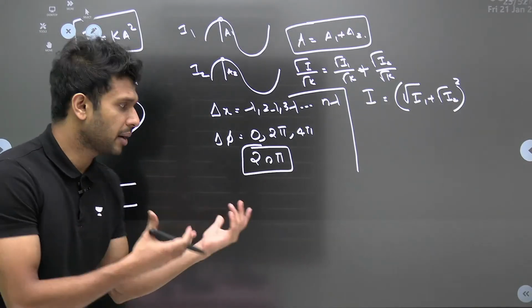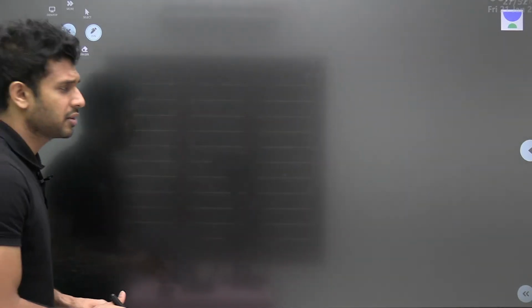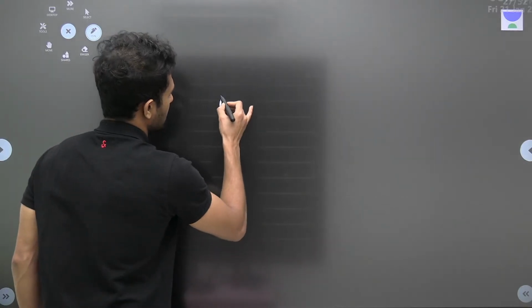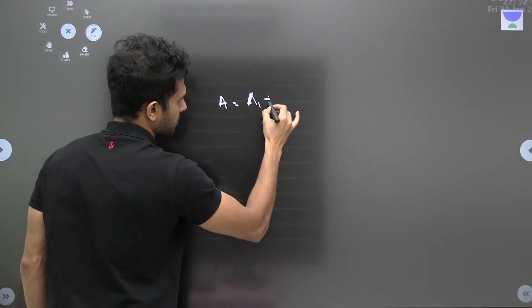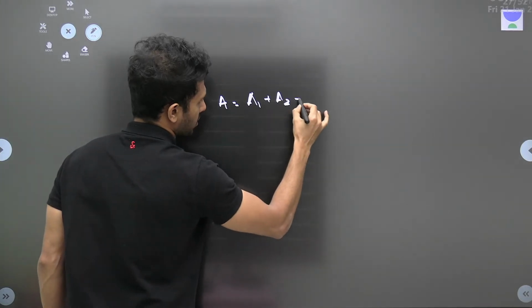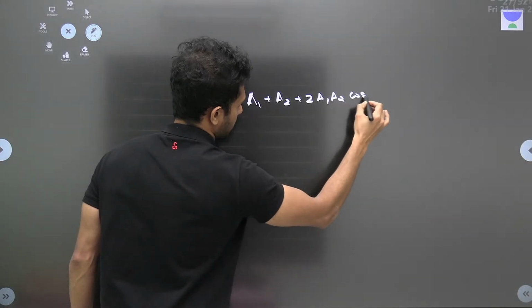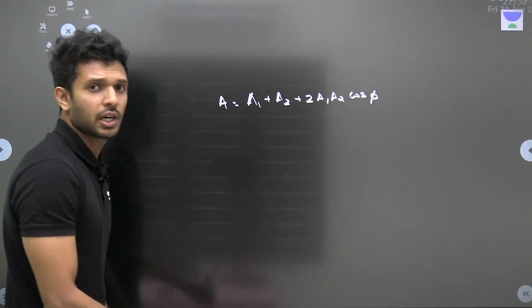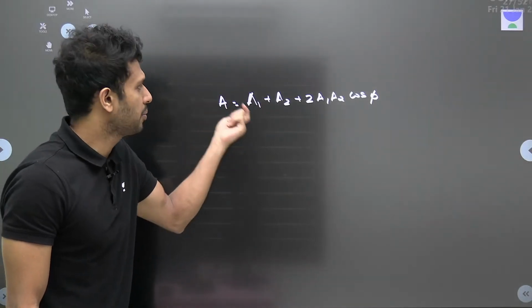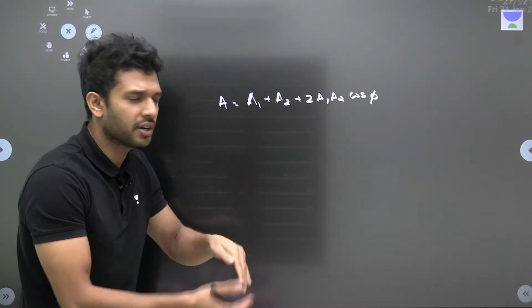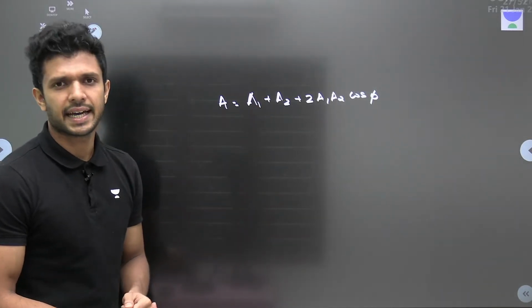What will be the net value of amplitude? Let's find out. We'll just write down the formula, which will be important for all your competitive examinations. Net amplitude will be equal to A1 plus A2 plus 2 A1 A2 cos phi. What is this formula for? To find the net amplitude if two waves with amplitudes A1 and A2 interfere with a phase difference of phi.